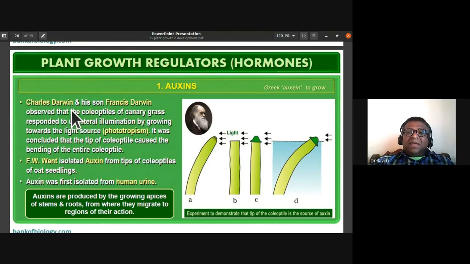So Charles Darwin, the one who put forth the theory of evolution, and his son Francis Darwin observed the coleoptiles of canary grass. You know the coleoptiles.